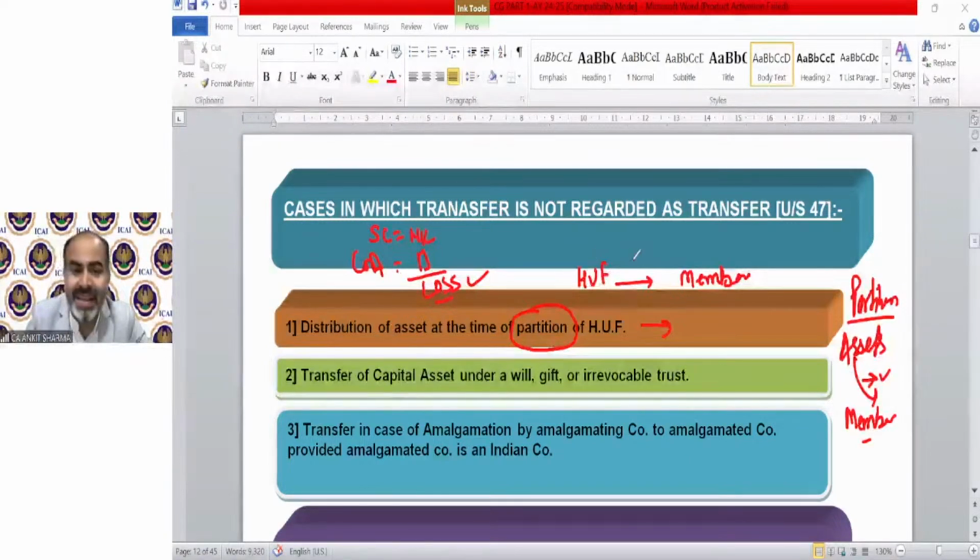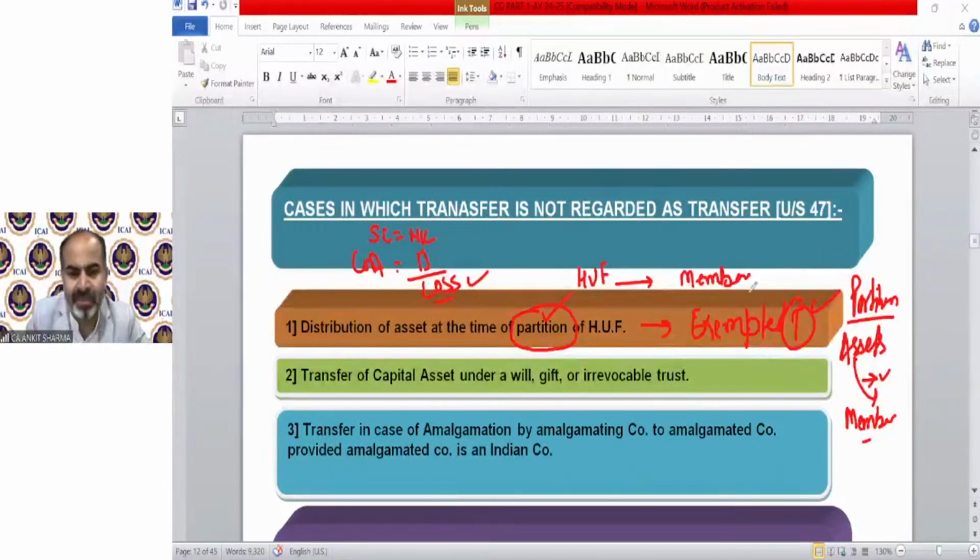If any asset is transferred at the time of partition from a HUF to its member, it is not going to be taxed or chargeable under section 45. That is a transfer, but technically an exempted transfer.